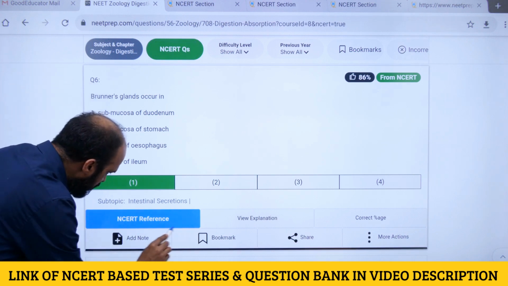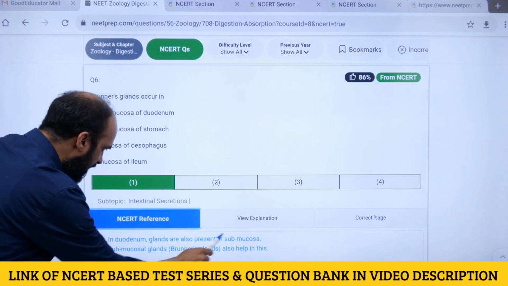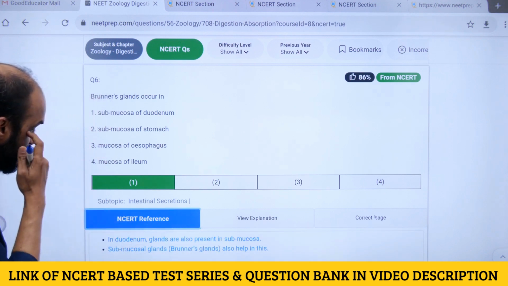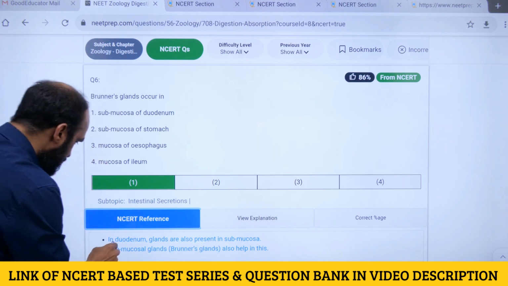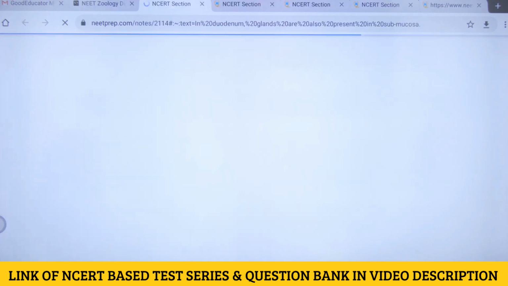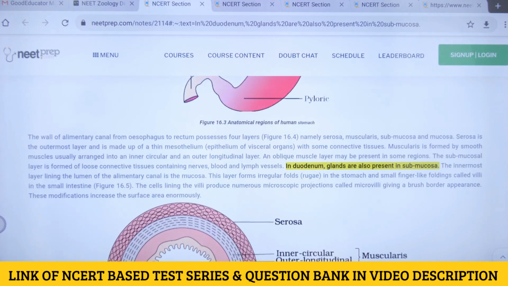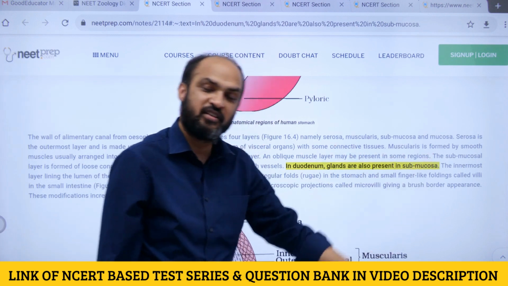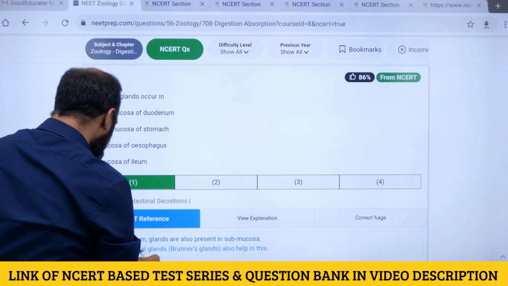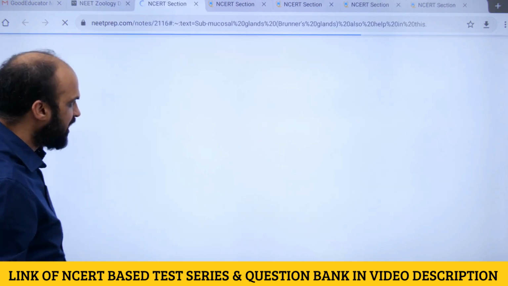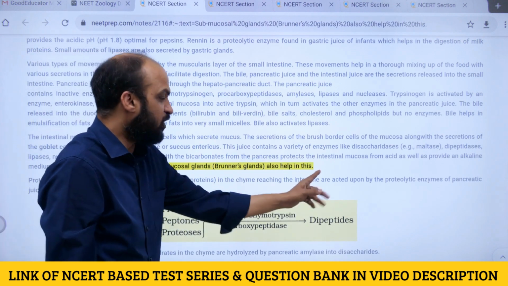You will see this blue button called NCERT reference. Click on this. It will show up. There are these 2 points which are related to NCERT, out of which this question has been created. So click on this and you will reach the place where this thing is discussed. In duodenum, glands are also present in some mucosa, right? There is another reference. If you want to go there, some mucosal glands, Brunner's glands also help in this.